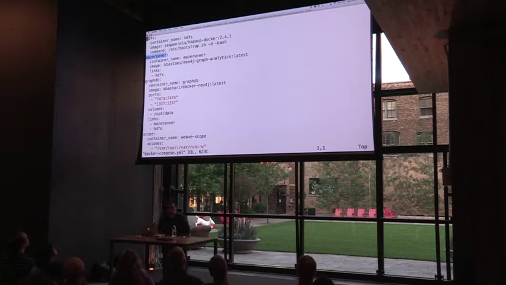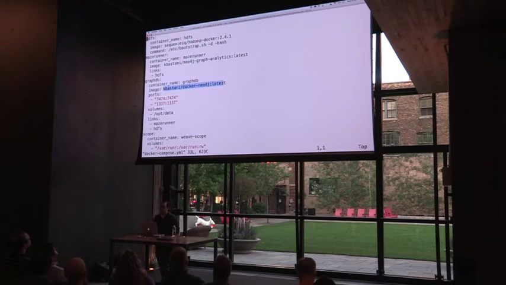I did create this container called Maze Runner, and this is going to actually bundle Apache Spark with RabbitMQ, and this is going to be used to actually pick up the jobs and then run the analysis. And you can see here that I'm linking to HDFS. Then I have Neo4j, which is my graph database, and I created this container as well. This is just going to contain Neo4j, and it also has this extension that I created, because I had to customize Neo4j slightly to be able to do this. And so that's what's inside this container.